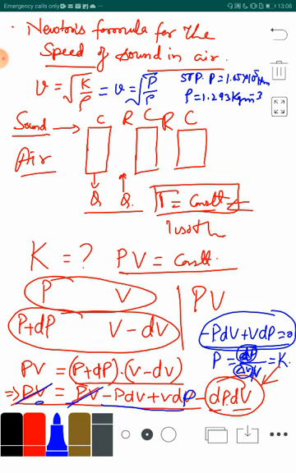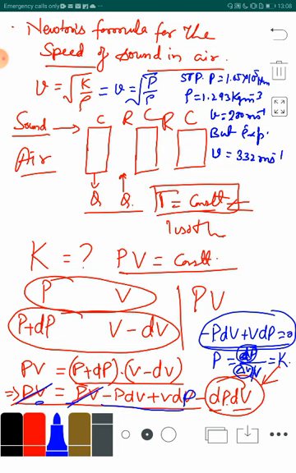So, whenever we substitute these values, the velocity of the sound in air comes out to be, after calculation, 280 meter per second. But actually, experimentally, the speed of the sound wave has been measured to be 332 meter per second.